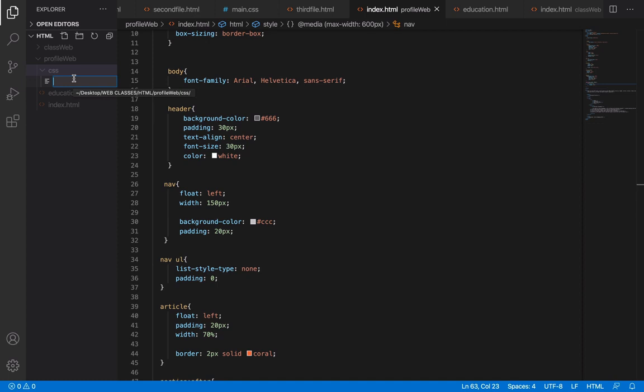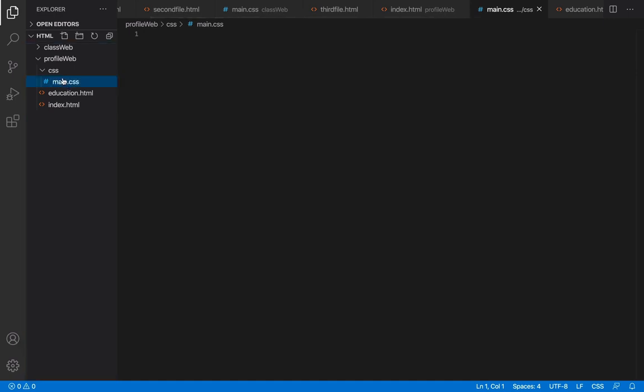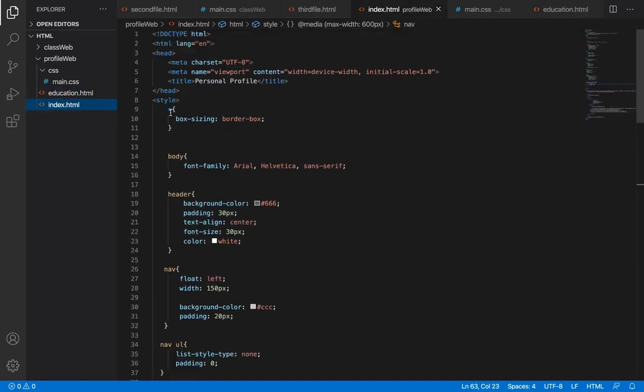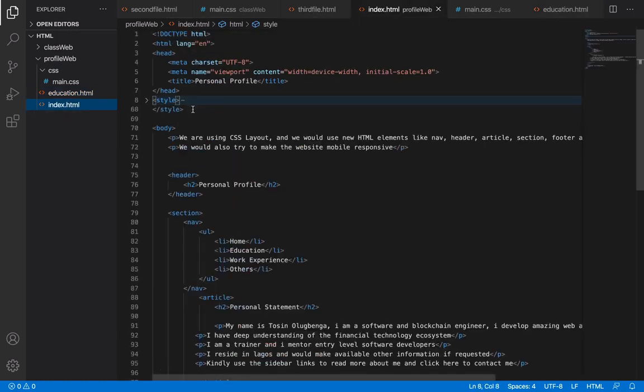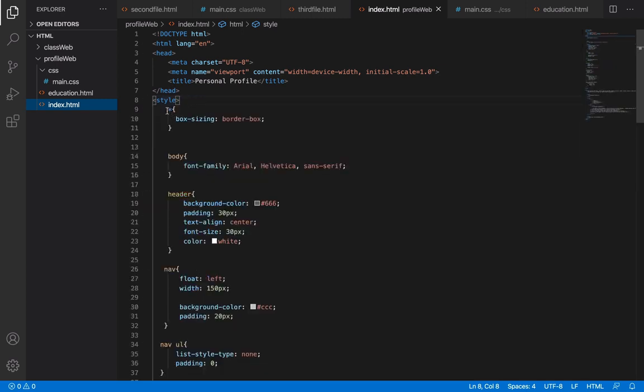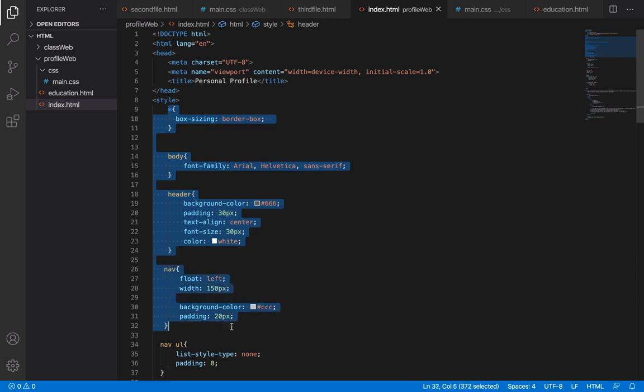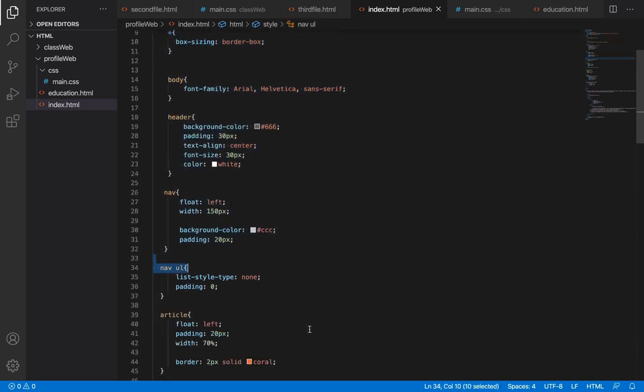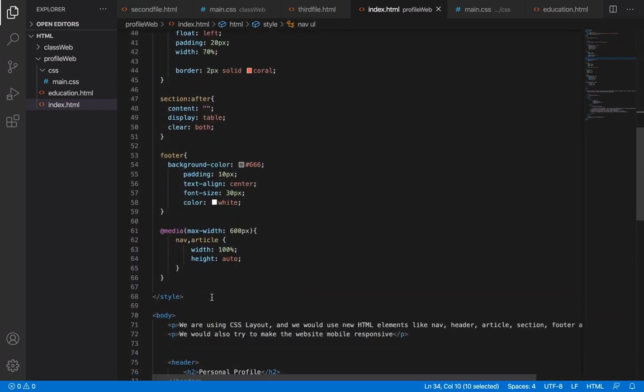Just look at how I'm doing it now. I'm going to call it main.css. That's inside this particular folder. I'm going to come to my index and move everything inside the style out to the central main.css, so that all other pages will be able to make use of it. We don't need to repeat this on all pages.